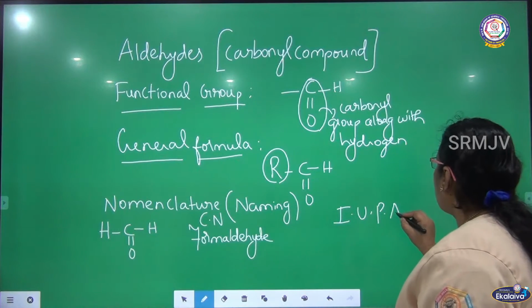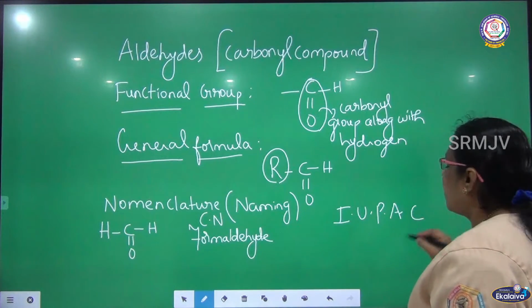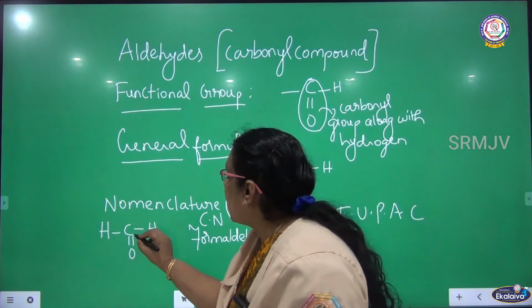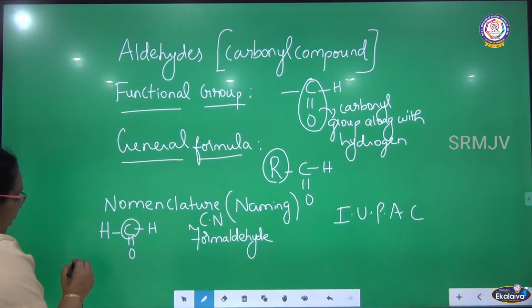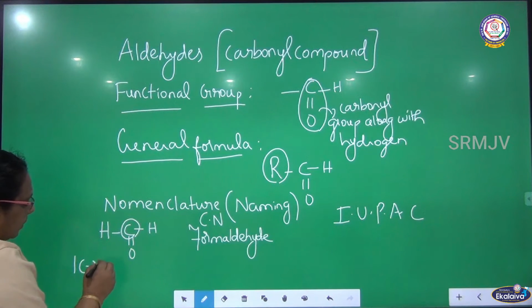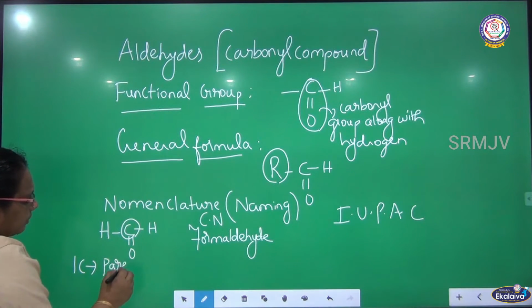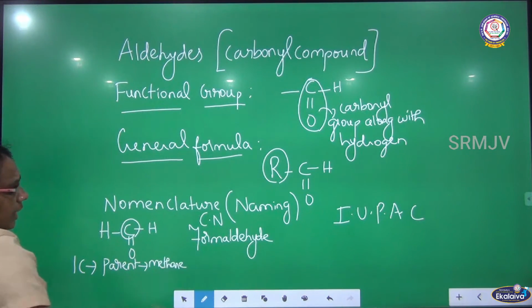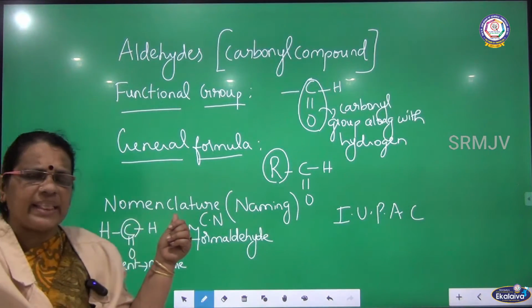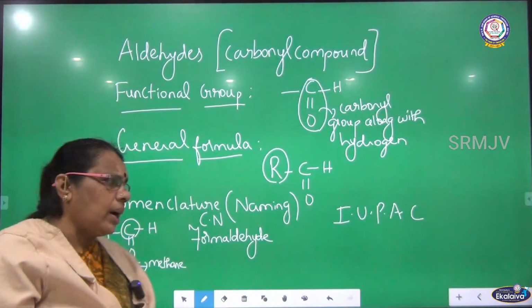Listen, there is only one carbon. So who is the parent? Only one carbon is there, so the parent is methane, because it has got only one carbon.